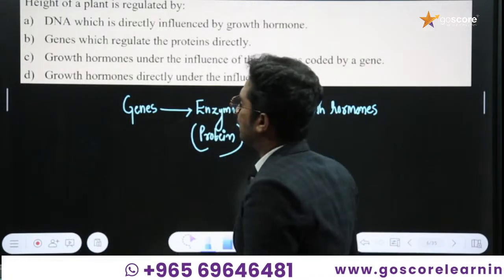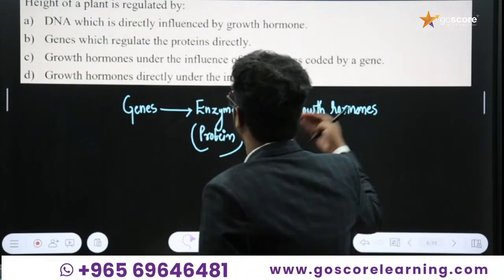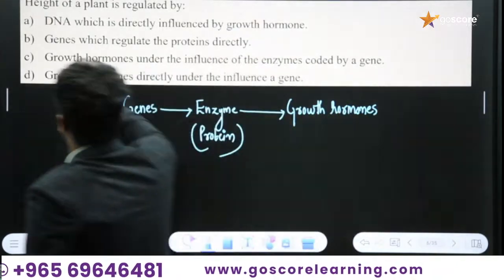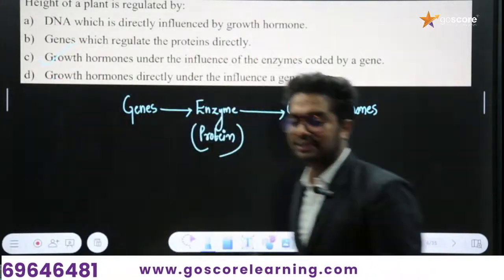And the answer will be the growth hormones under the influence of the enzymes coded by a gene. The option C is the right answer for this question.